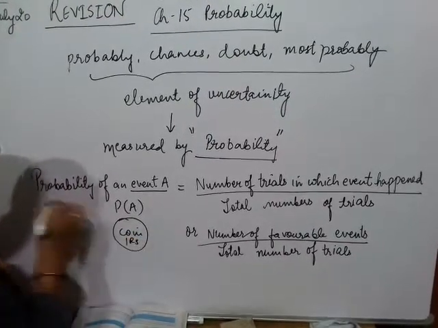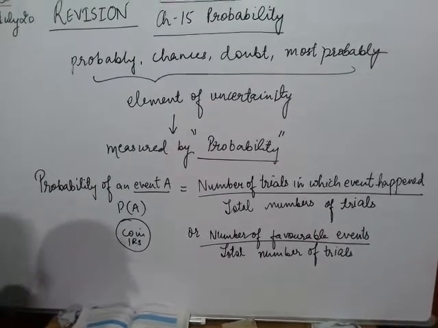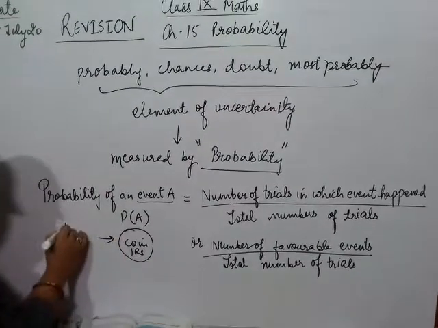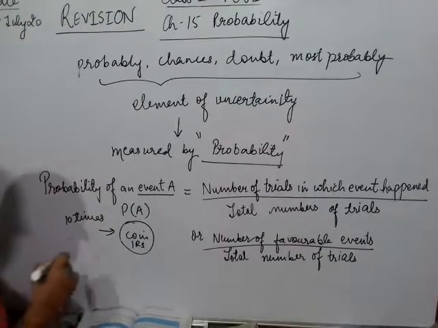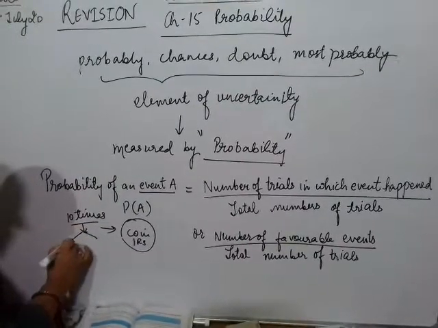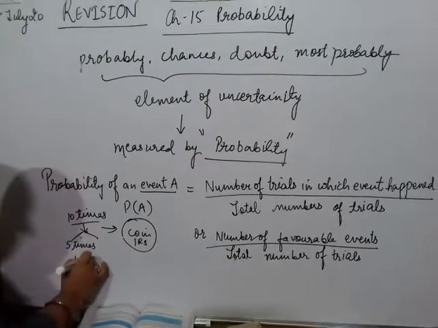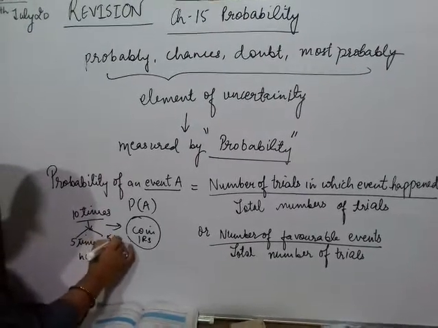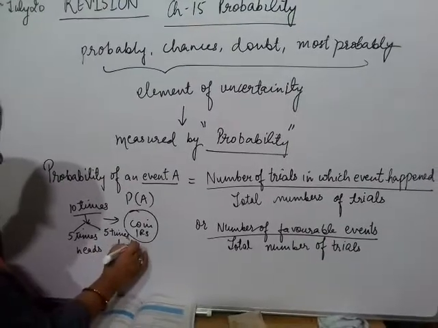For example, I have a coin, a coin of 1 rupee, and I toss this coin 10 times. Out of these 10 times, 5 times I have got heads, and the other 5 times I have got tails.